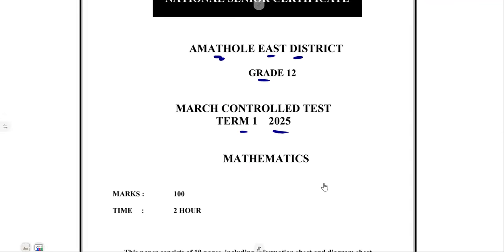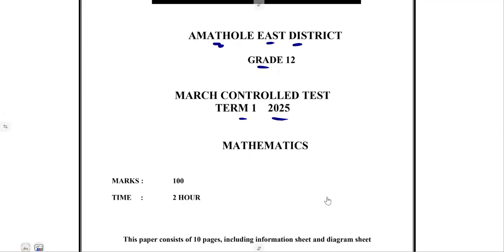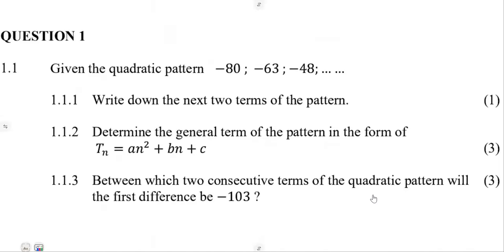So without wasting our time, guys, we were given a 2 hour question paper, and that was 100 marks that we have. And as part of your instructions and information, make sure that you read all the instructions and information, all right? So that is the major case here. Our answers must be to 2 decimal places unless stated otherwise, all right? Then number the answers correctly according to the numbering system used in this question paper. All right, so just go through every instruction that you're given.